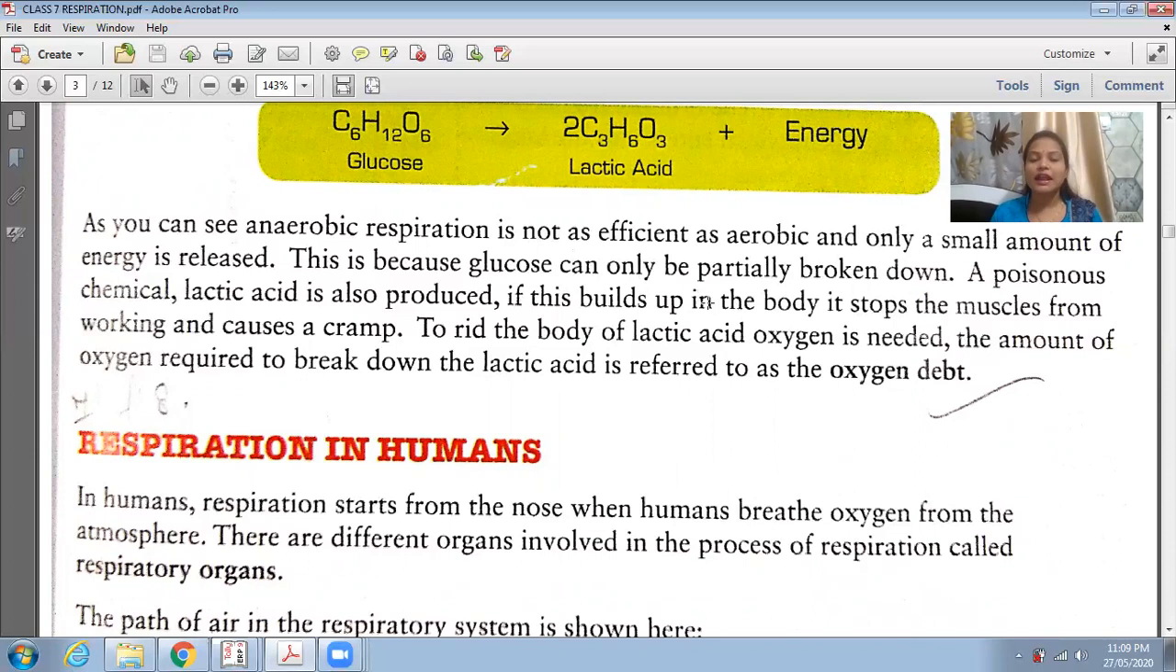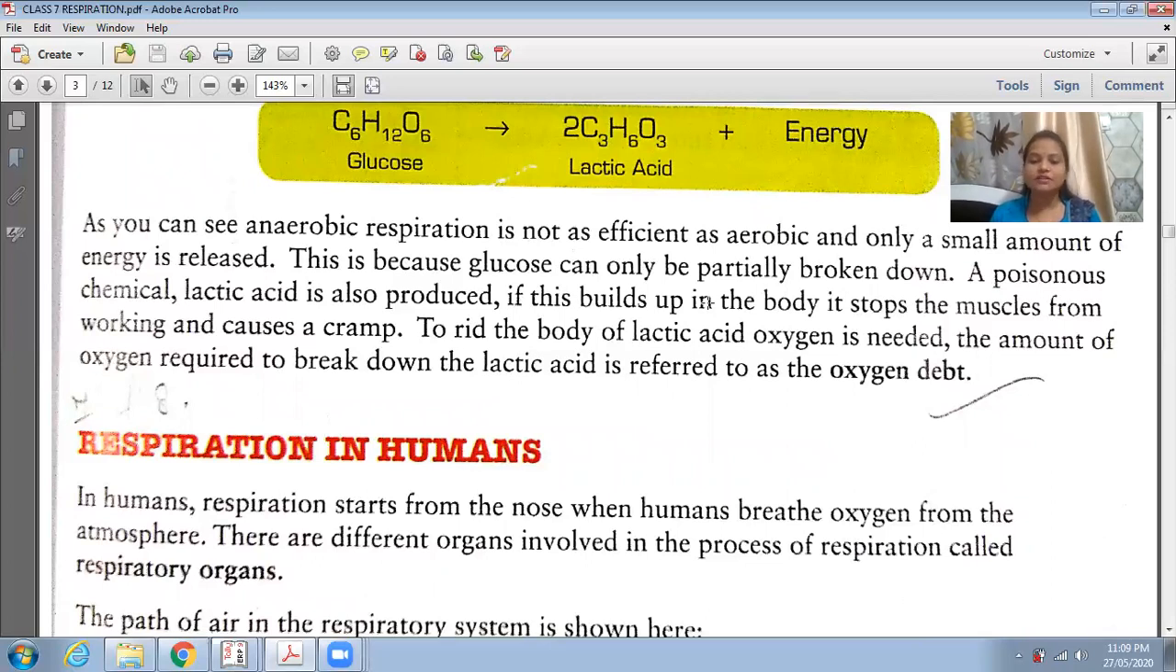In the leg, which portion? In the back side, below the knee, you will sometimes get muscular cramp. That is due to the deposition of lactic acid in the muscles. So to get rid of this lactic acid, oxygen is needed. The oxygen breaks the lactic acid into small, simpler substances, and this is known as oxygen debt.